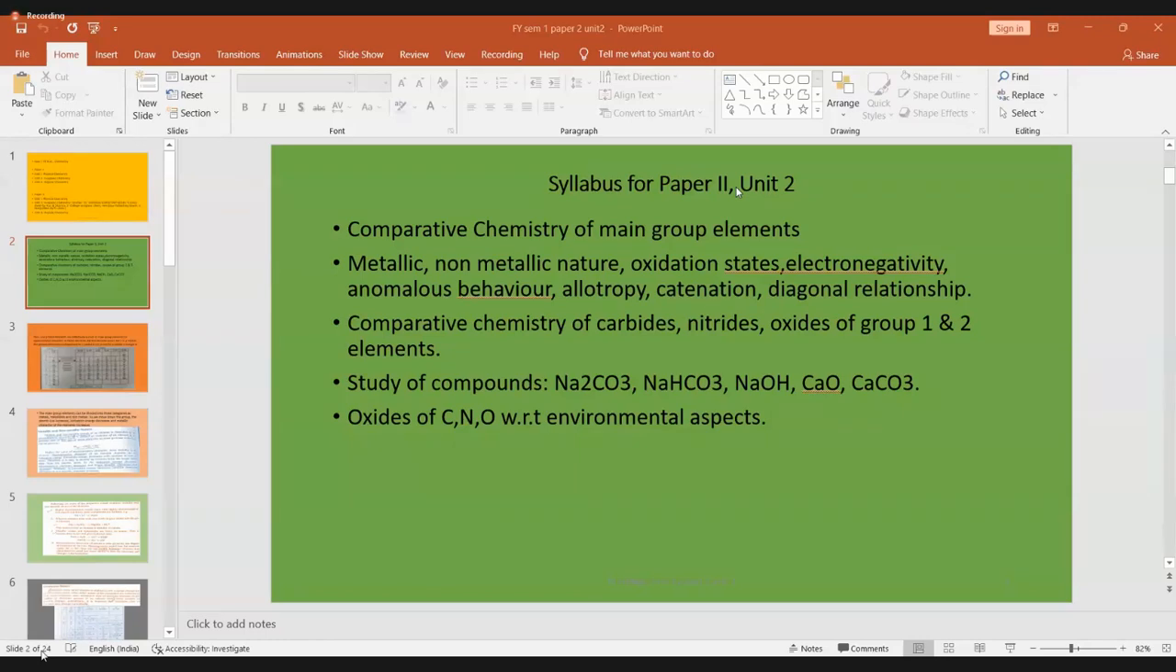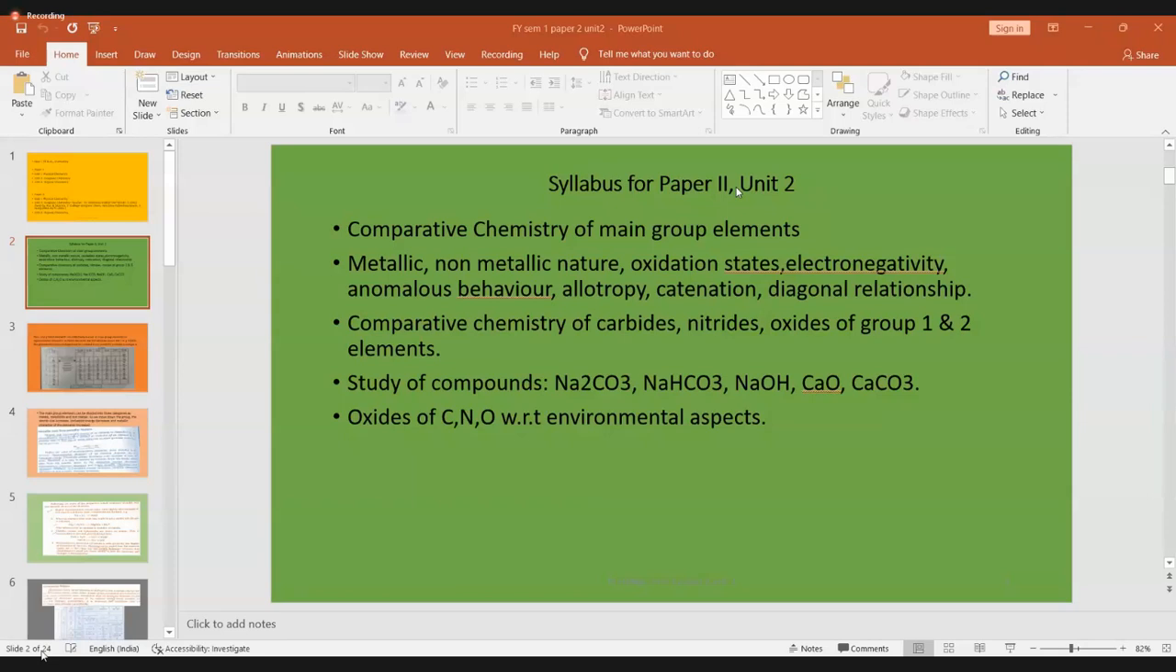I am not the paper setter for unit 2 either. I am not setting any question paper. Maybe some other teacher who is taking unit 2 will set the question paper. So this is the plan.